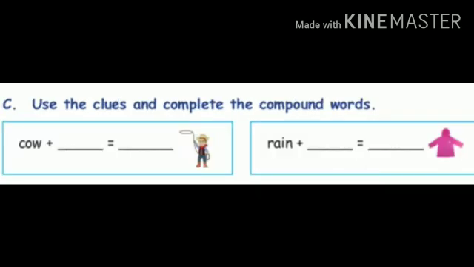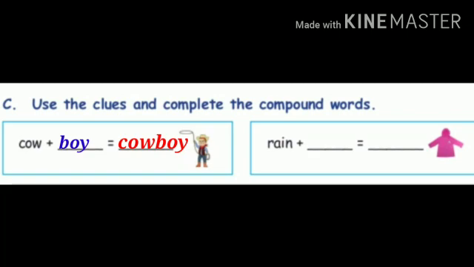Next, use the clues and complete the compound words. See the first one, cow. The first word is cow. Listen to the picture. The picture is a boy. So, cow plus boy, what is the answer? Cowboy. Cow plus boy equal to cowboy.